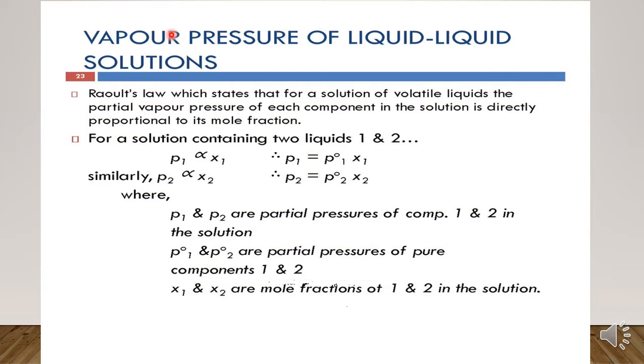So vapor pressure in short is the pressure exerted by the vapors formed from the liquid when the system has achieved equilibrium.